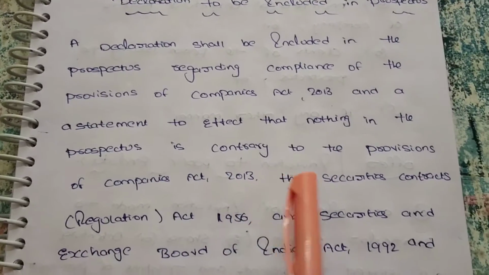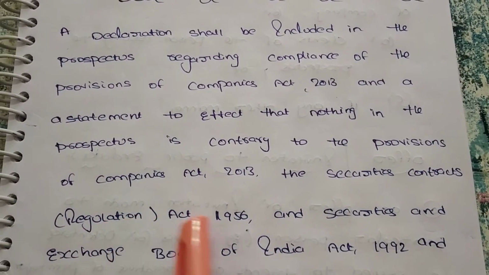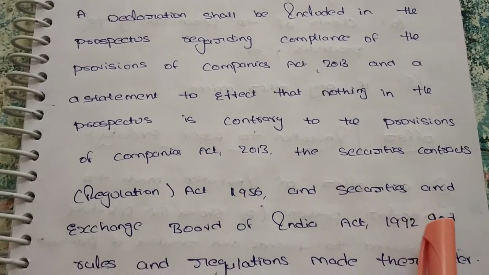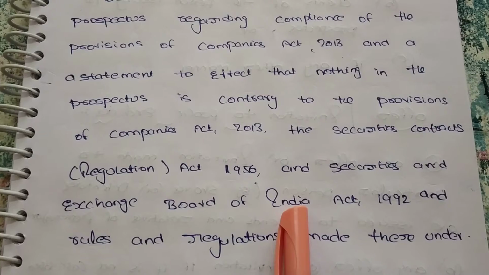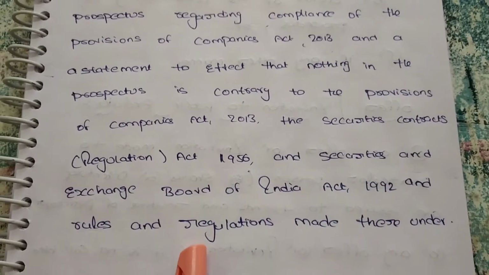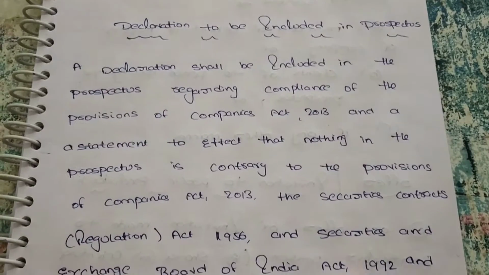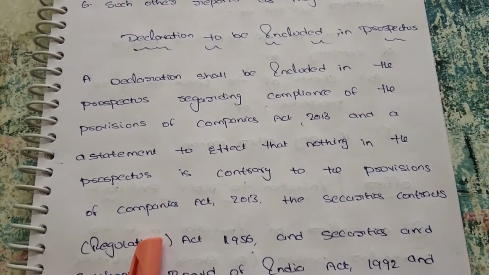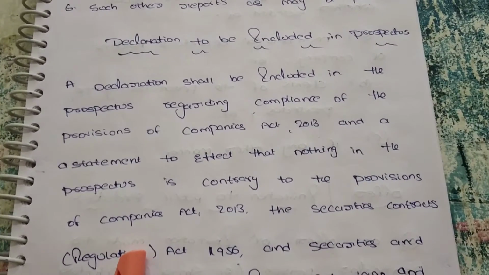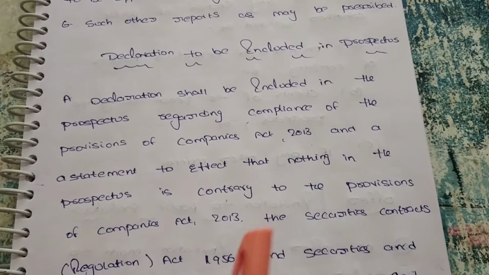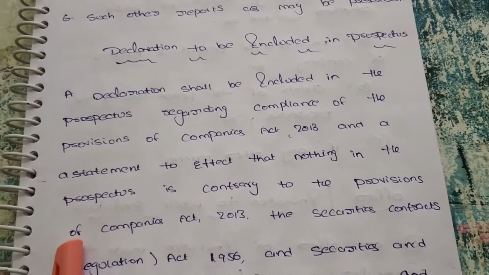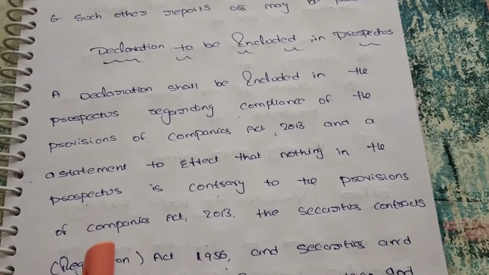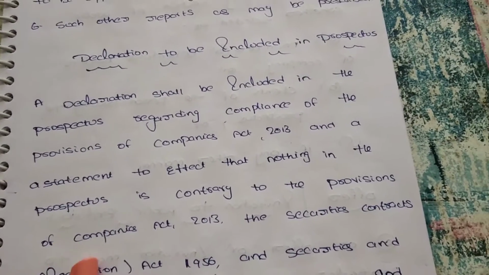The Companies Act 2013, the Securities Contracts Regulation Act 1956, the Securities and Exchange Board of India, means SEBI, Act 1992, and the rules and regulations made thereunder. Means based on these acts, we need some declaration. Yes, our prospectus is very good, very perfect, and does not harm the public. Based on all these rules and regulations we prepared our prospectus. We have to declare that, and before issuing to the public we have to check it once, and only then issue it to the public.